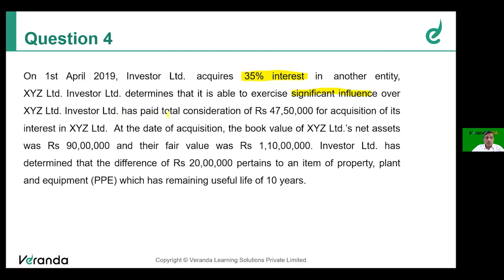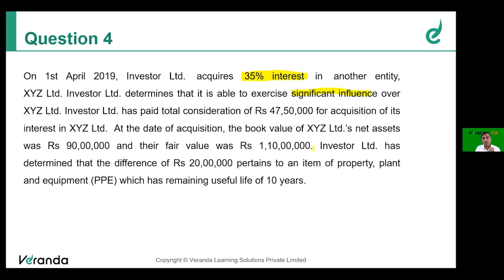Investor Limited paid a total consideration of 47 lakh 50,000 for acquisition of its interest in XYZ. So for acquiring 35% interest, Investor Limited paid 47.5 lakhs. At the date of acquisition, the book value of XYZ Limited net asset was 90 lakh. Fair value was 1 crore 10 lakh or 110 lakhs. So book value 90, fair value 110. What could be the reason? The reason is there is a difference of 20 lakhs pertaining to an item of PPE which has a remaining useful life of 10 years. It's a very important point.